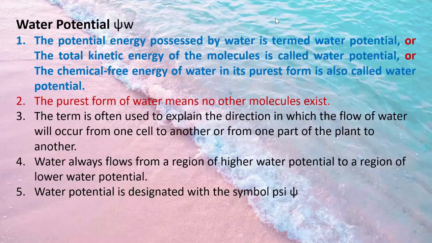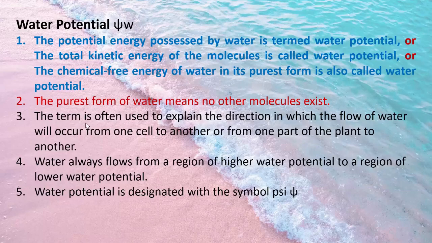The first mechanism in water relations is known as water potential. The potential energy possessed by water is termed the water potential, or the total kinetic energy of a molecule is called the water potential, or it may also be defined as the chemical free energy of water in its purest form. The purest form of water means no other molecules are present within the water. This means that the water potential is always at its highest value.